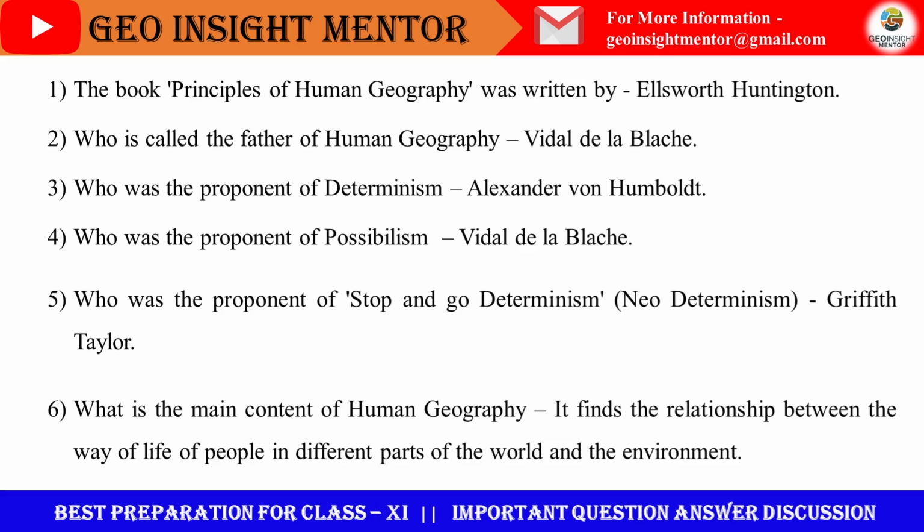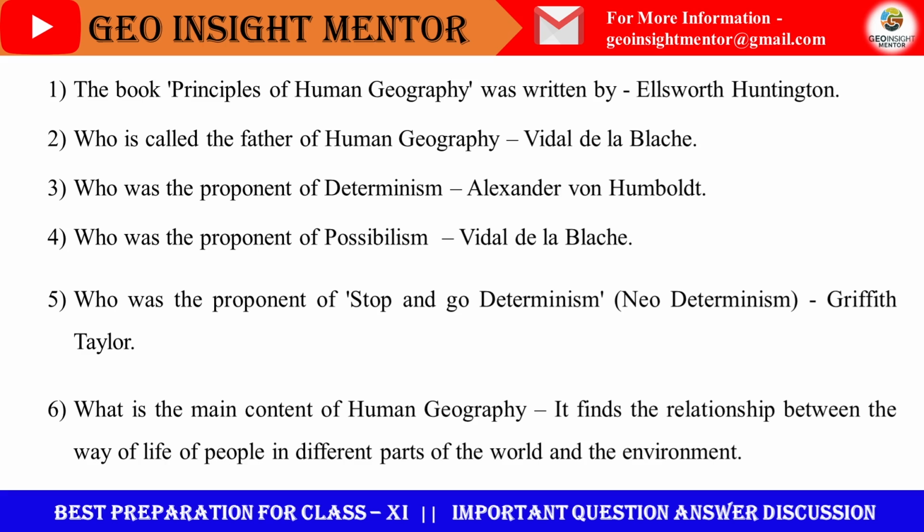Man's role is like a traffic controller in a city. He can channelize the effects of environment in different ways. He can delay it and he can pass it whenever he wishes. Ultimately, environment becomes the main here.